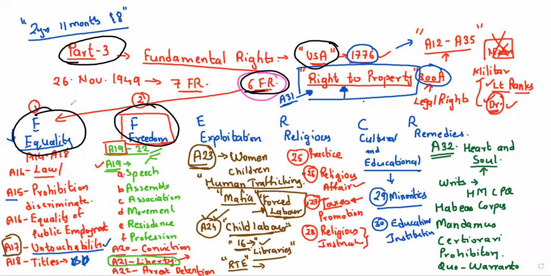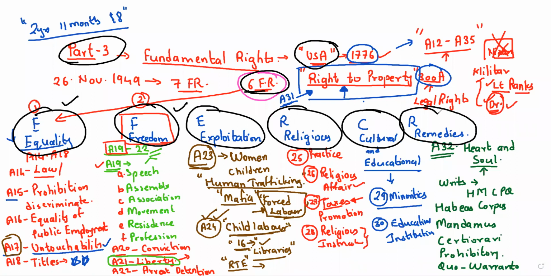Fine. You have right to equality. That is the first classification. Then right to freedom. You have right against exploitation, right to religion, cultural and educational rights, and right to remedies. This right to remedies you have to learn by heart. They may ask you match the following. What does habeas corpus mean? What is the meaning of all these things? Mandamus, mandatory, certiorari, prohibitory, quo warranto. Match the following kind of things they will ask you.